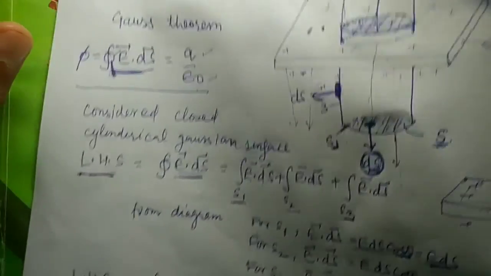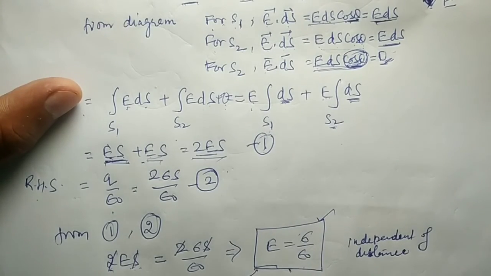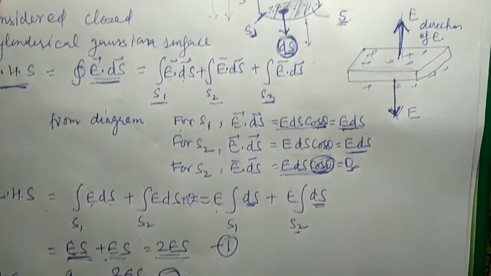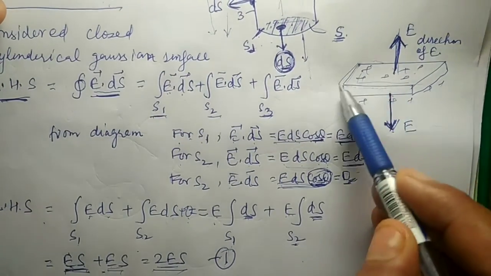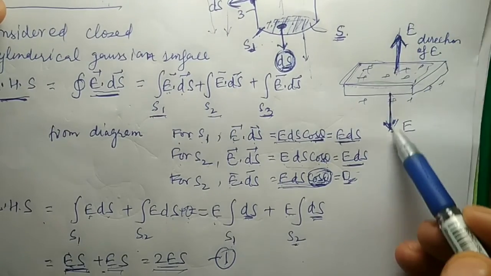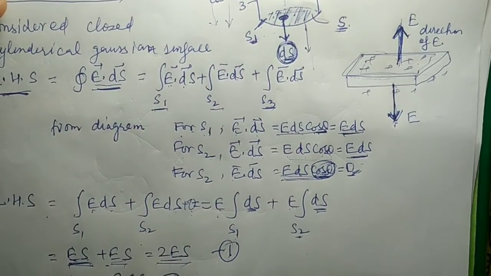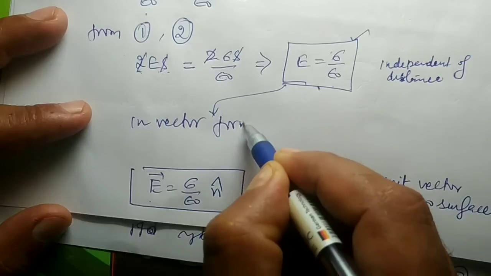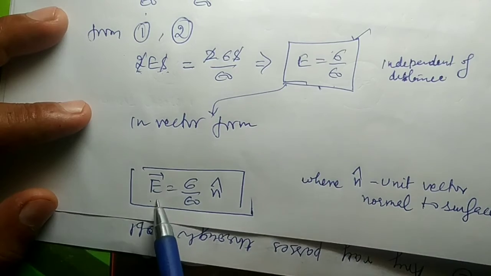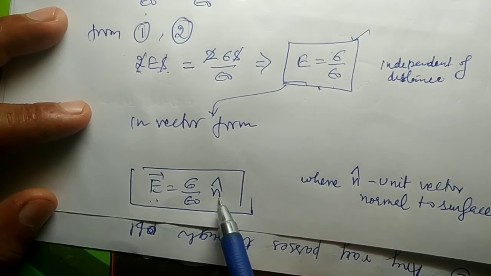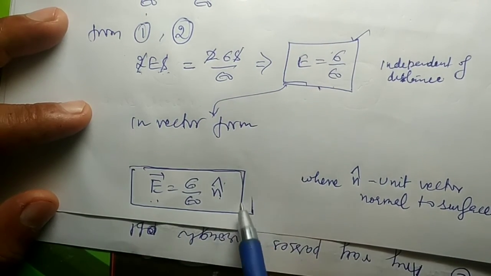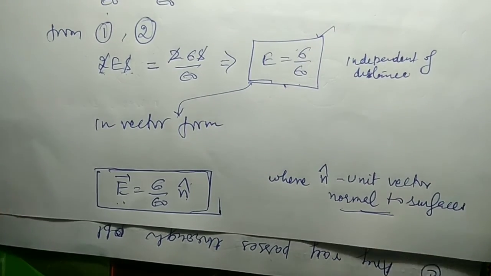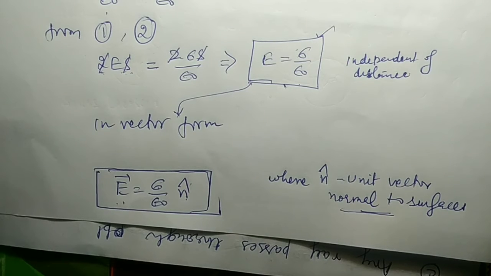So this means that the electric field on the surface of a conducting sheet is equal to sigma by epsilon naught. Now if you write it in vector form, that is including the direction, we know the direction of electric field is always perpendicular to the sheet, upward and downward. So this vector is represented by n cap. So electric field in vector form becomes E equals sigma by epsilon naught n cap. N cap represents the direction, where n is a unit vector which is normal to the surface. So this is your electric field on the surface of the conductor.